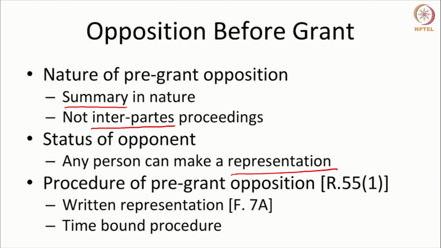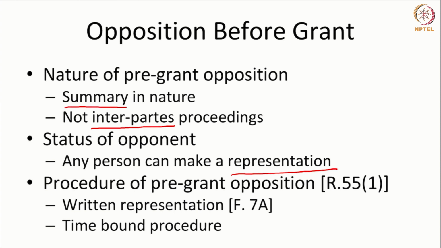An opponent who fails in the pre-grant opposition may, after the patent is granted, file a post-grant opposition. That's possible. But an opponent does not have the right to appeal. Now, the right to appeal is normally given to a party.